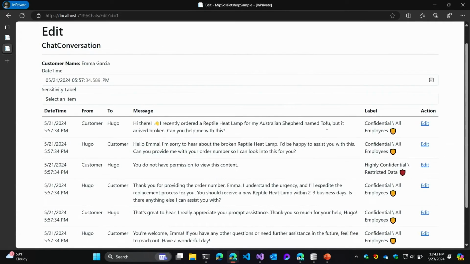So in the case of our application, we have confidential all employees, which is like anybody in the company can access this information. And then we have some more sensitive content here. So we've got this one chat that's labeled highly confidential restricted.